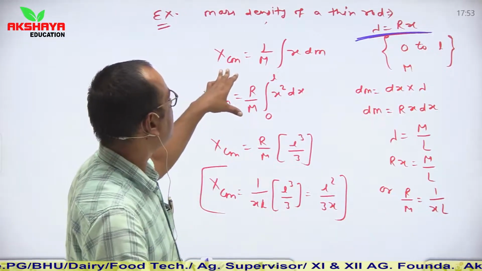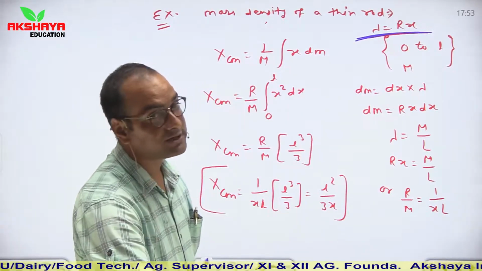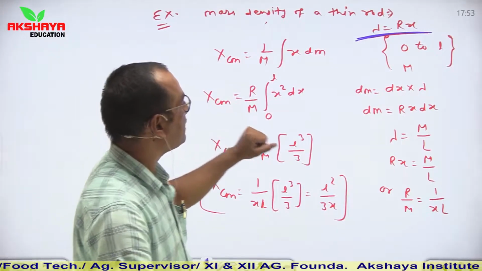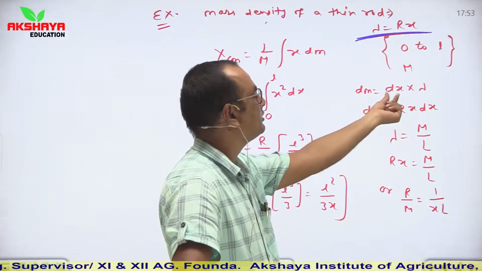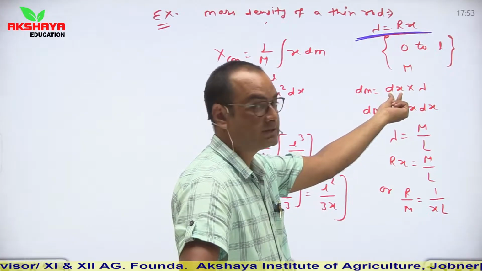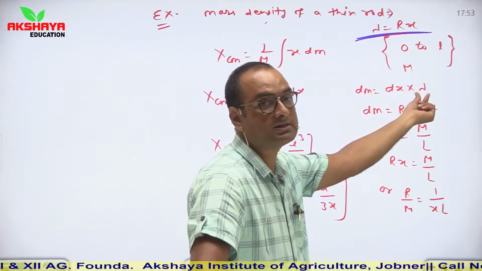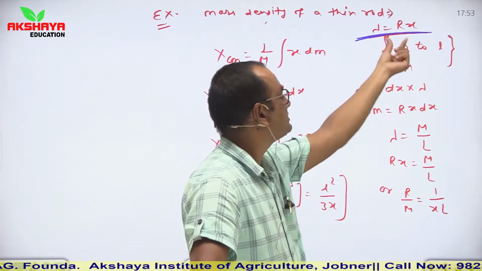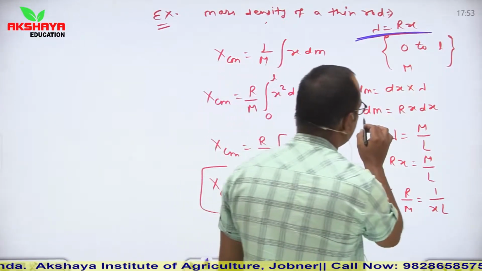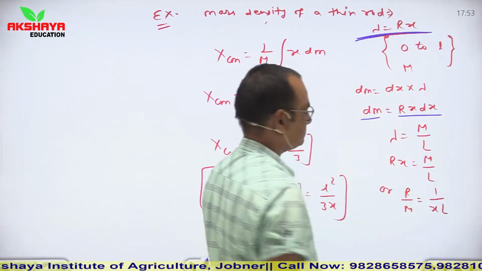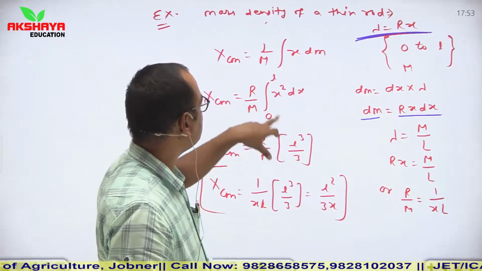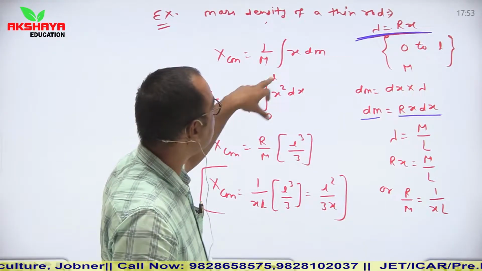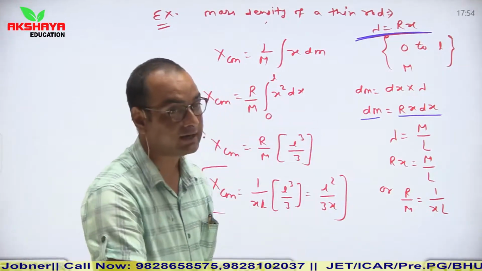So here xcm is equal to 1 upon M integration x dm, and you can calculate the value of mass dm. So dm is equal to, let us say, a small length segment dx into the mass density lambda. Lambda is given as Rx, so dm is equal to Rx dx. Clear? So place this value here. R is taken outside of the integration. Here it is x into x square dx.